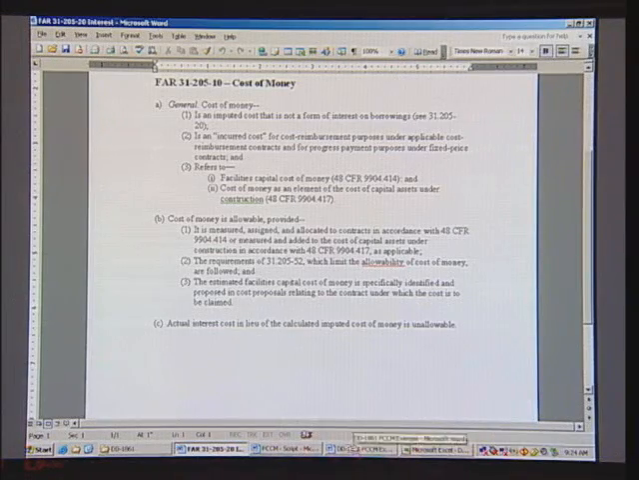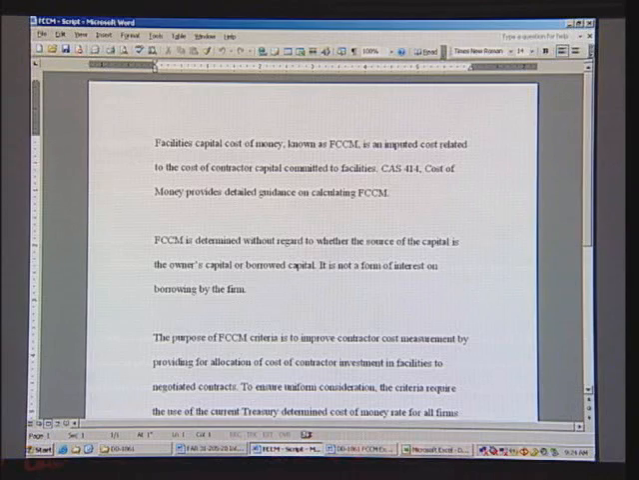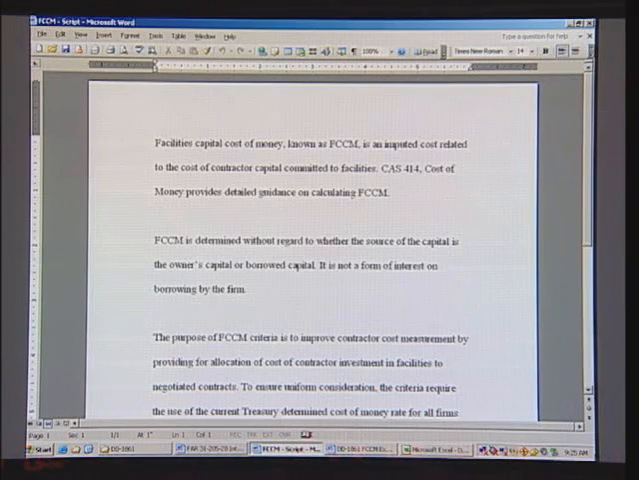Let's take a look at part of FCCM. As I mentioned earlier, it's an imputed cost related to the cost of the contractor's capital committed to facilities. The cost accounting standard 414, cost of money, provides detailed guidance on calculating FCCM, and we're going to do an exercise here in the next few minutes. It's determined whether that cost of capital from the contractor is from the owner's capital or whether it's borrowed or not. It is not a form of interest. FCCM is an imputed cost.